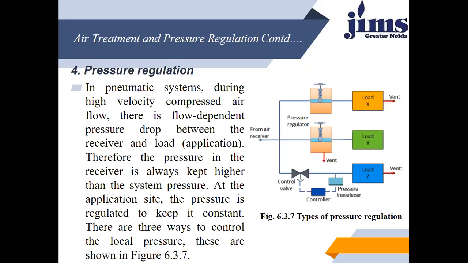So there are three ways to control the local pressure, and these are shown in this diagram. You must see this. They receive the air; they are the air receiving unit. It passes through the vents, and then it passes on to the load. They also pass on to the load. And this is the controller, and this is the pressure transducer.